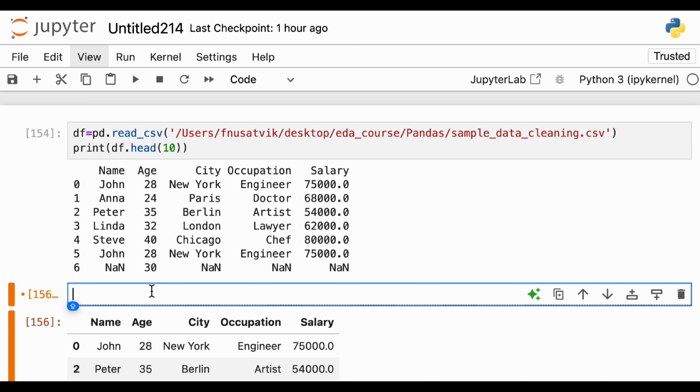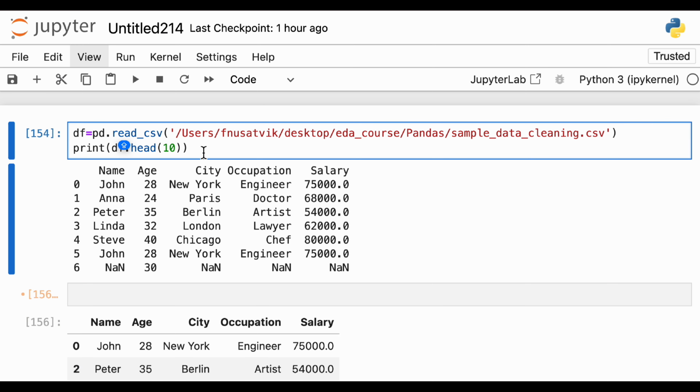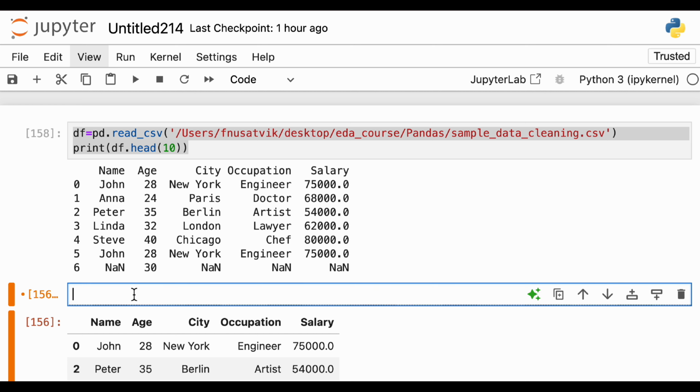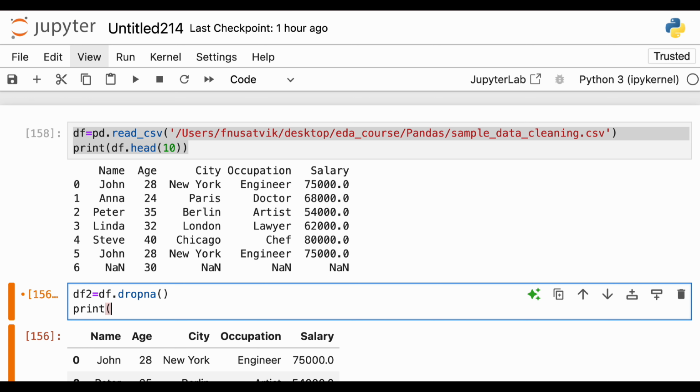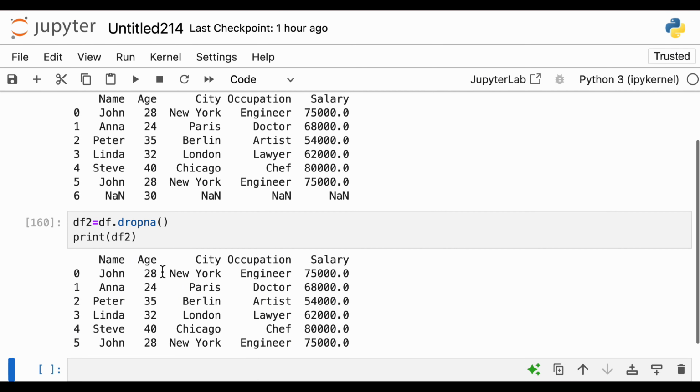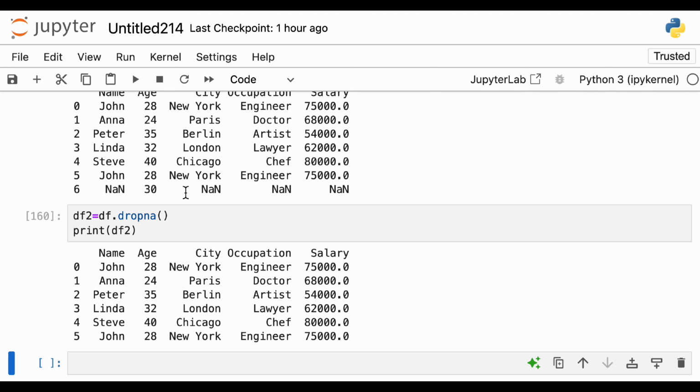But what I will do, first of all, I will run this data frame. Now let me drop my null values. So I will use df dot drop na. Let's say df2 is equal to drop na, and print df2. So I have this df2 where the blanks are removed, or you can just replace them, that's totally up to you.